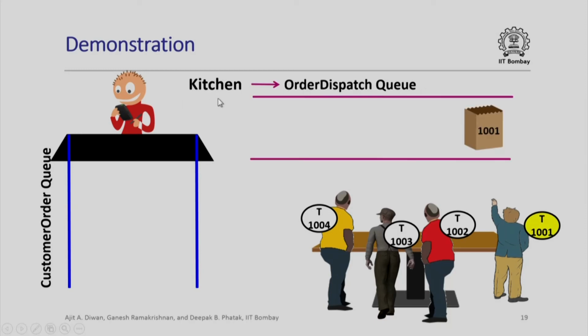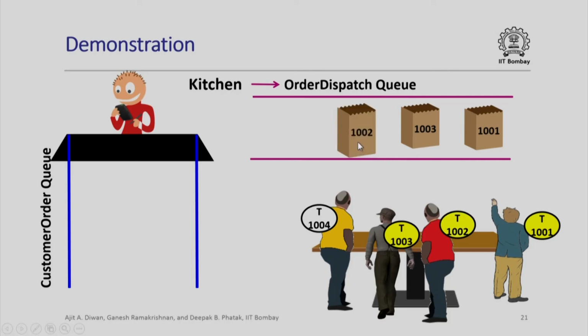Let us look at the kitchen order dispatch queue. Let us assume that the first order to be prepared is 1001, that comes in the kitchen dispatch queue, and this person who is standing with token number T1001 is happy to receive this order. Let us assume that the second order which comes in the queue is 1003. We have already indicated that different orders may take different preparation time. So, this time it is T1003 who gets the order fulfilled.